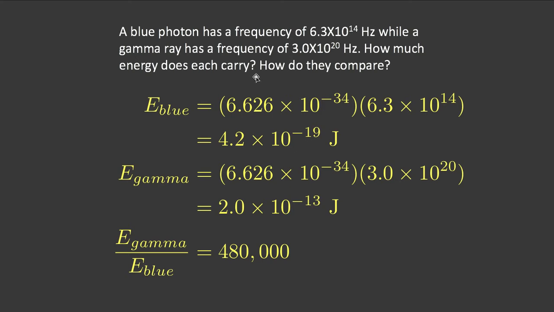So how does their energy compare? Well, we can calculate the energy of the blue photon, Planck's constant times frequency. We get this number. Energy of the gamma ray, Planck's constant times frequency, we get this number. And to compare them, we look at one divided by the other, and it's 480,000. So about 500,000 times the energy of the blue photon in the gamma photon.